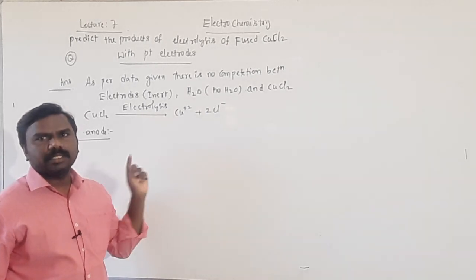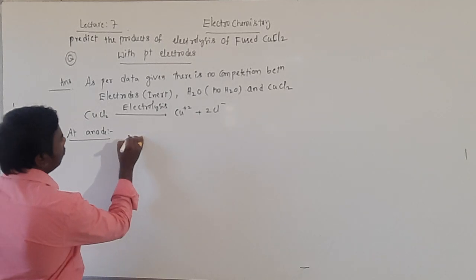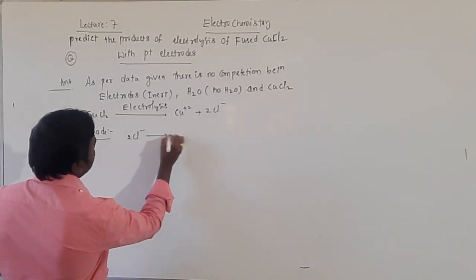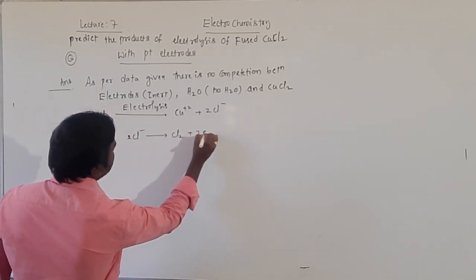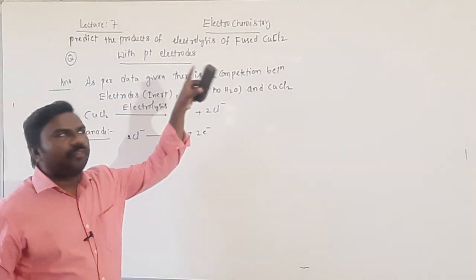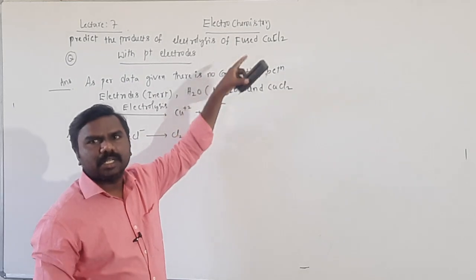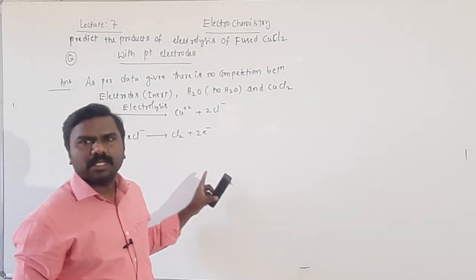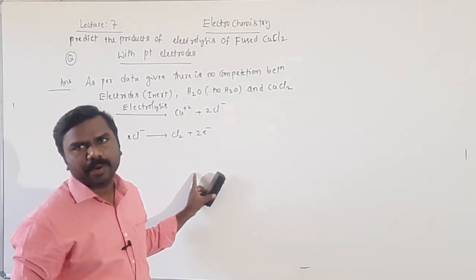It means oxidation takes place: 2Cl- gives Cl2 plus 2 electrons, chlorine gas. It is fused CuCl2 with no water content, that's why there is no water reaction at anode.